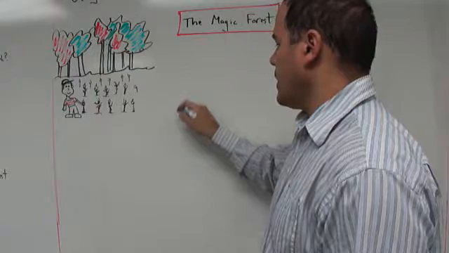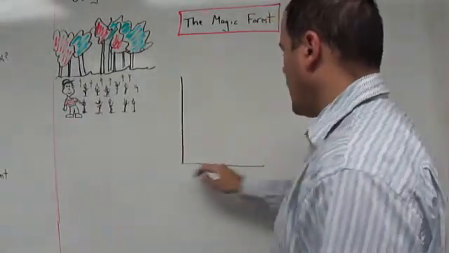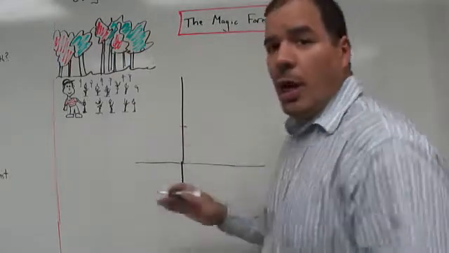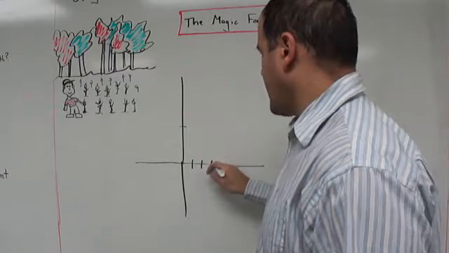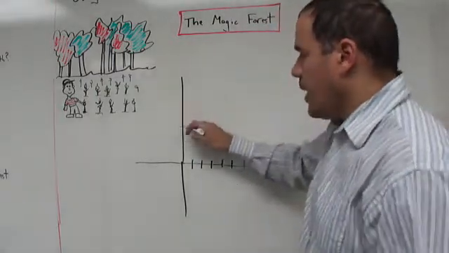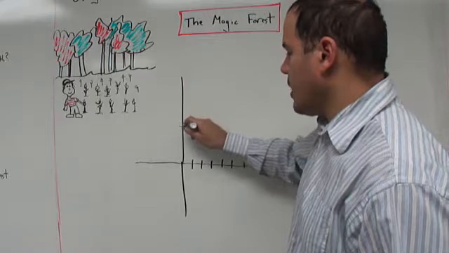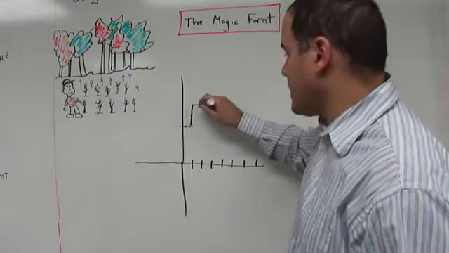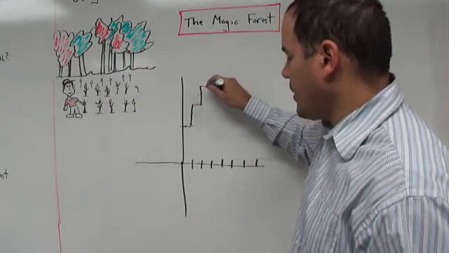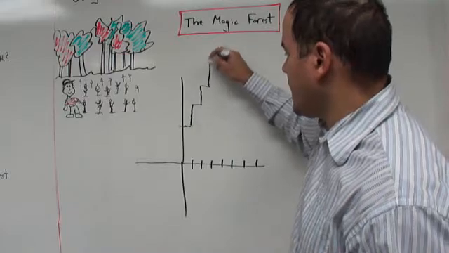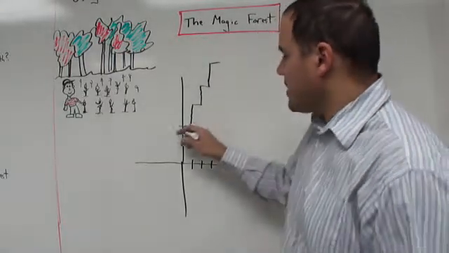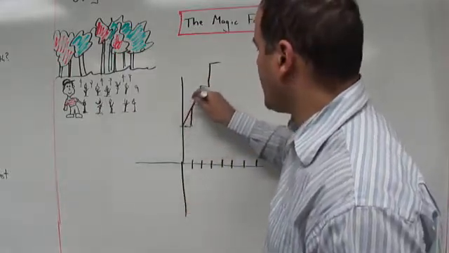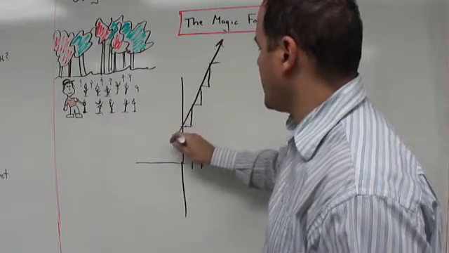if Rupert starts out here, if we have a coordinate plane, if Rupert started out here with a certain number of trees, we don't know how many, but here are the days ticking by. After 1 day, he plants a certain number of trees. Tick, tick, tick. After another day, he plants another certain number, the same amount of trees. Tick, tick, tick. After another day, same amount of trees. Tick, tick, tick. So you see what's happening here. Because it's a steady rate, those steady steps there, if you connected the tops, you're going to have a line.